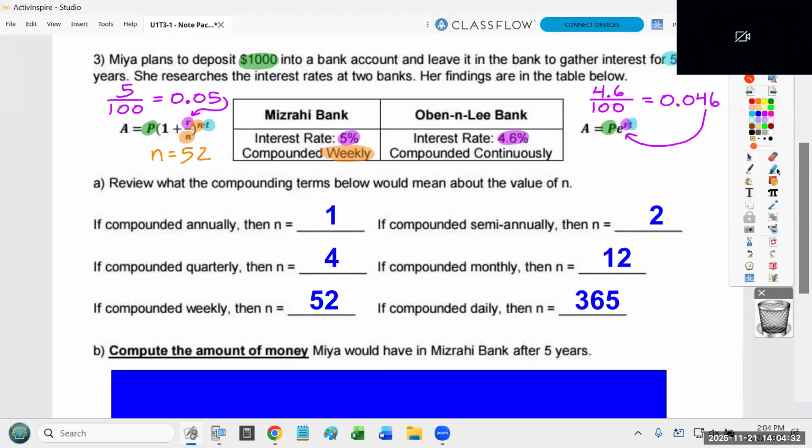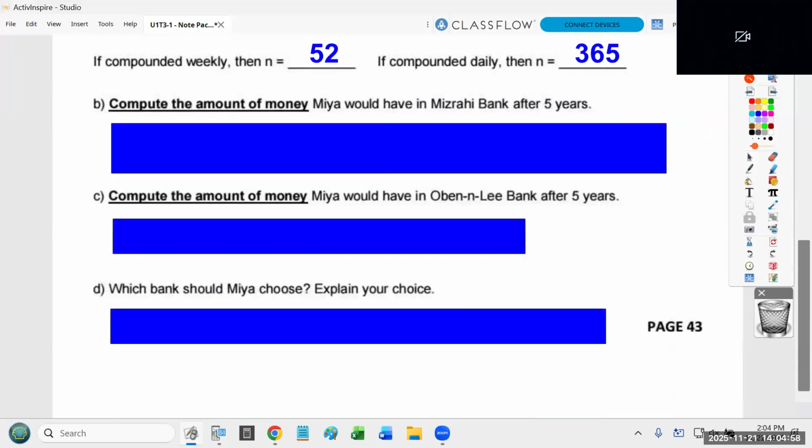Okay, now over here, they say compounded continuously. When you read that word, you want to think, oh, that's the one with the E. That's that other funky formula that we learned. Okay, so the bottom line is we've got to help Maya decide which bank we should go with. Obviously, 5% is a better interest rate, but continuous interest is better than weekly interest. So the question becomes, which of these is actually offering the better deal? Okay, so that's what I'm going to leave up to you all.